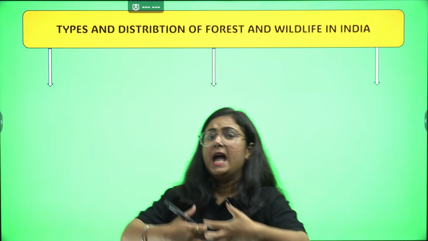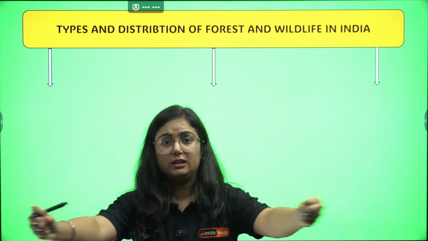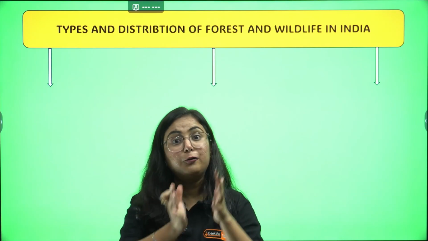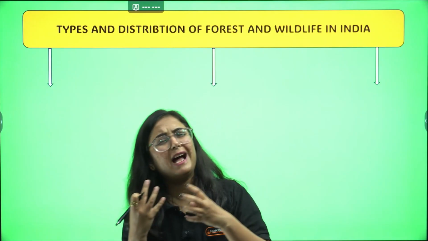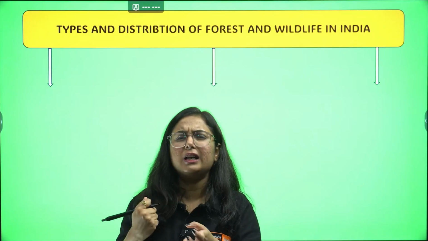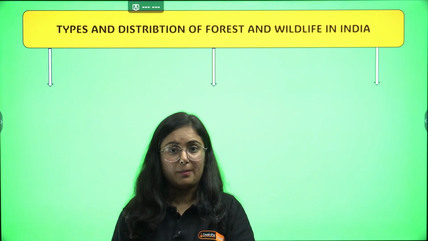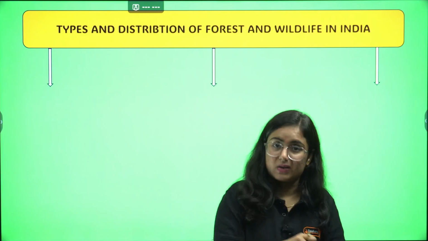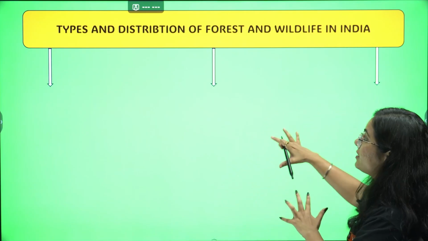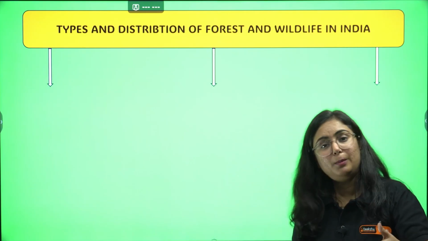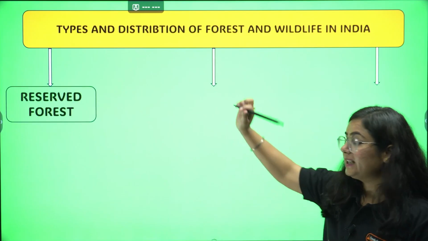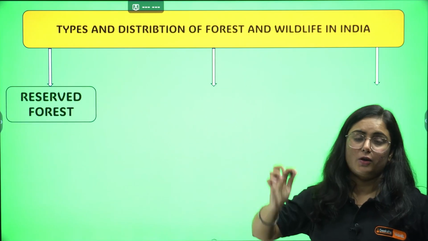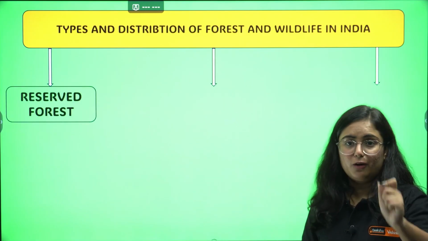Now, to administer such a large forest, where we have trees of so much relevance that need to be protected, and trees that grow everywhere and need not be protected in such a manner, to address that, we have classified the forest into 3 types. The first one is reserved forest.